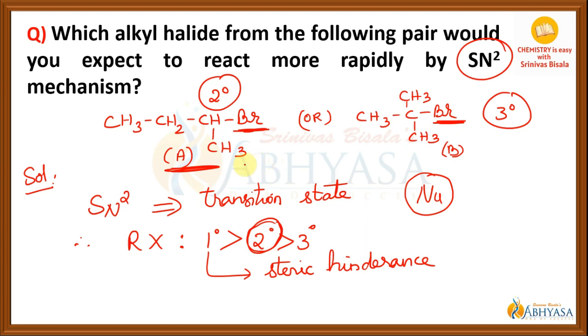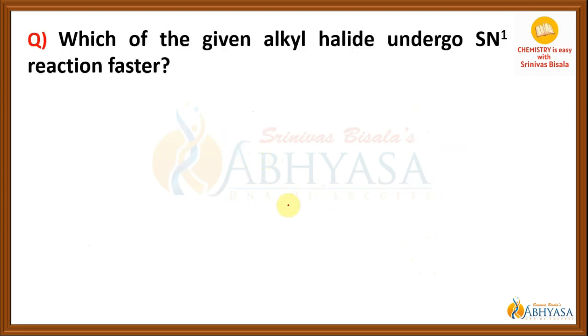Let's solve one more reasoning question where you will be understanding the SN1 reaction. See here, which of the given alkyl halides undergo SN1 reaction faster? The two compounds given are, one is this one and the second one is this one.